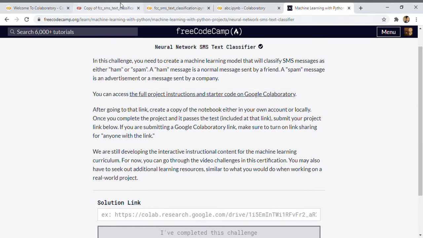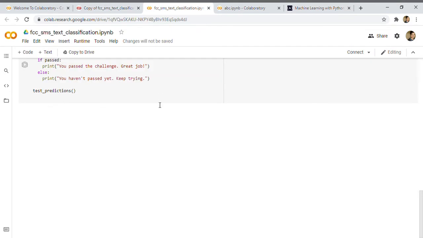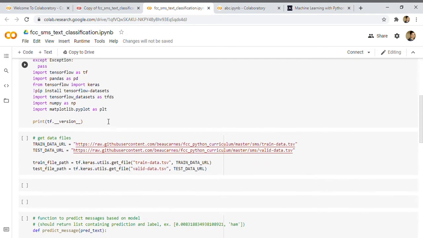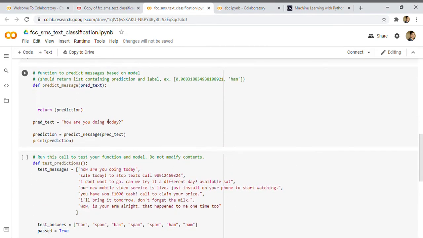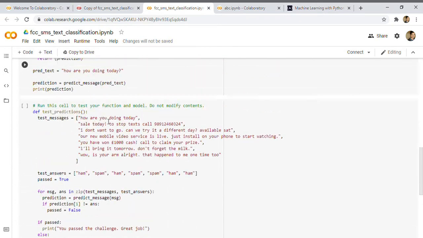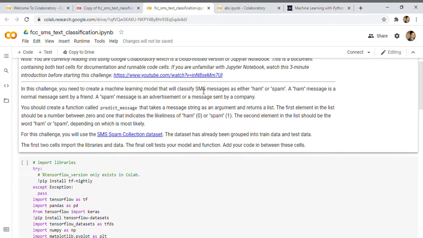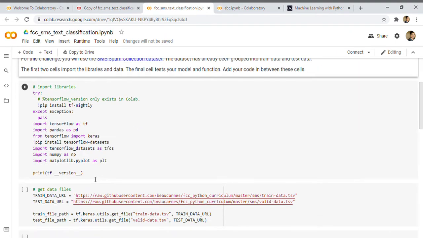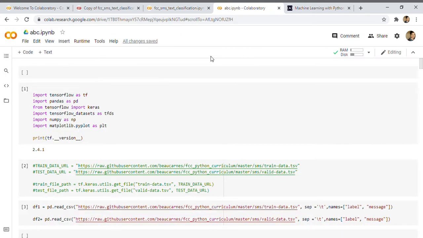So if you see, this is how the code is provided. Everything here is provided by freeCodeCamp itself. We don't have to write this, but I have changed something. This is my code. I have not used the install step because every time you run this, you would need to install everything. If you are on Colaboratory, you don't need to install anything because the server provides everything beforehand, so you just have to use it. You should know what to use, but you should not worry about pip install and all.